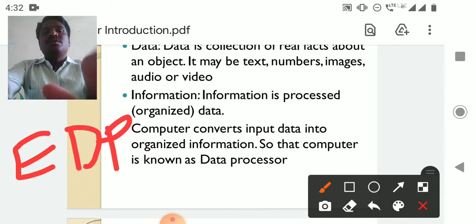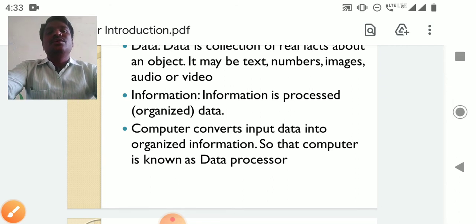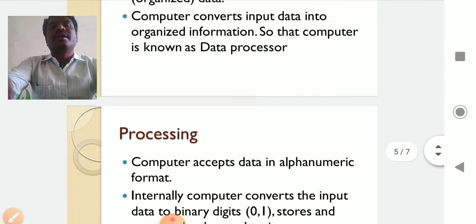EDP means electronic data processing. You can write it in the rough notebook. What is there in that center? There is a computer. All the documentation, all the computerized documents will be done in that center only. So that's why it is called a data processor. Actually the computer was invented for the basics of calculations, in the 1830s, but presently it is used for data processing. So presently we can say that computer is a data processor.